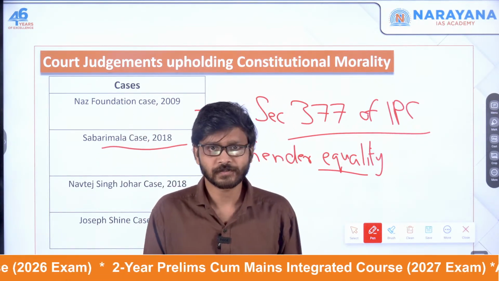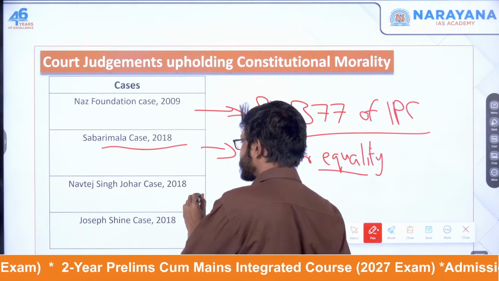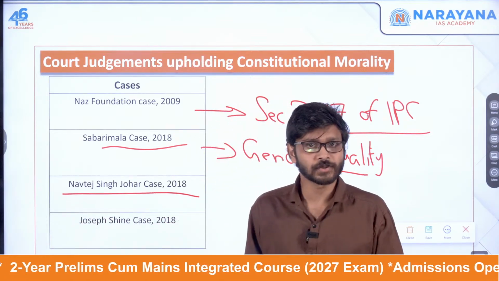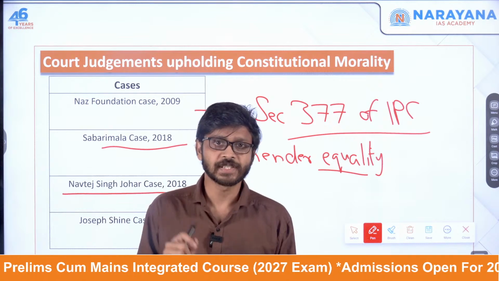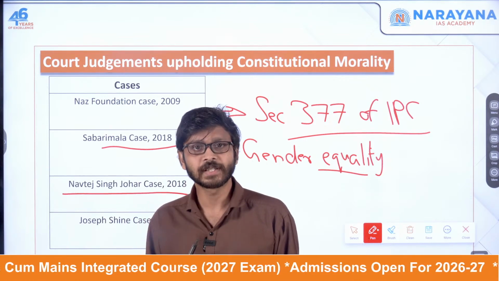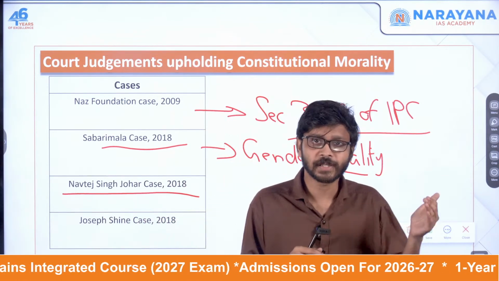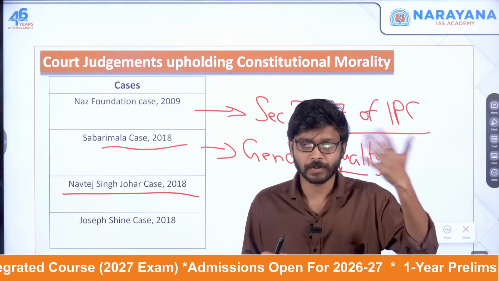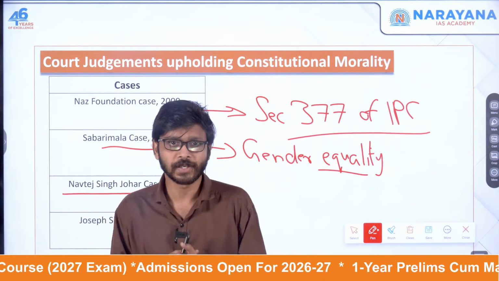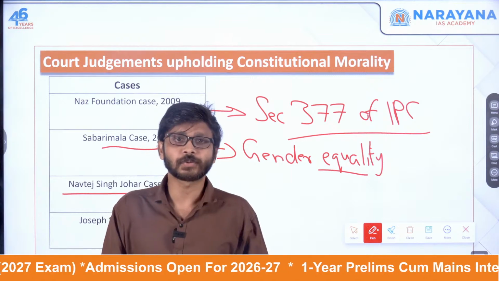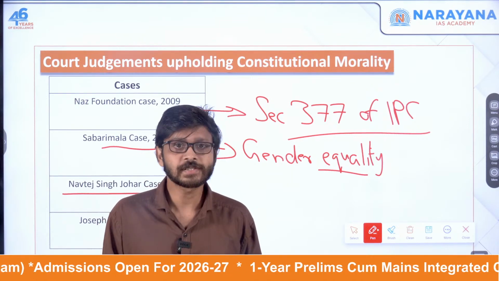So that's also something. Another important case is the Navtej Singh Johar case. Again, this is also related to Section 377 of the IPC only. Here they said that they criminalized homosexuality, turning what they have already done. Again here also the question of constitutional morality is coming.